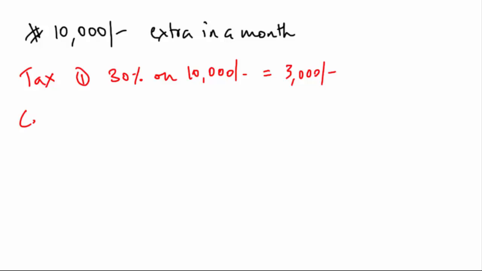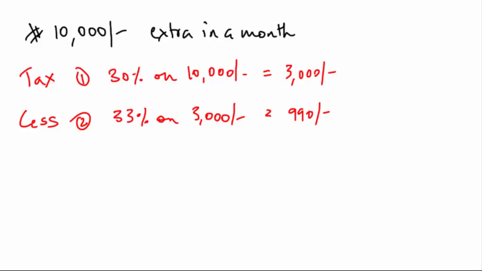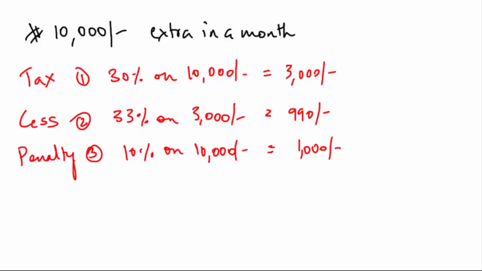And then you'll have a cess, which I will tell you what that is in a while. So the cess, which is going to be 33%, will be applied on your 3,000, not 10,000, which is going to be 990 rupees. And finally, there will be a penalty which is 10% on the entire undisclosed income. This is 10% on 10,000, which is 1,000 rupees. Now add everything, that is 3,000 plus 990 plus 1,000, which will be 4,990 rupees. Almost 50% of that will be taken away by the government.